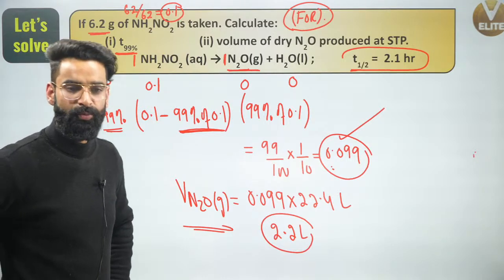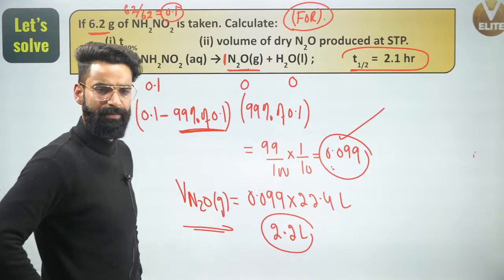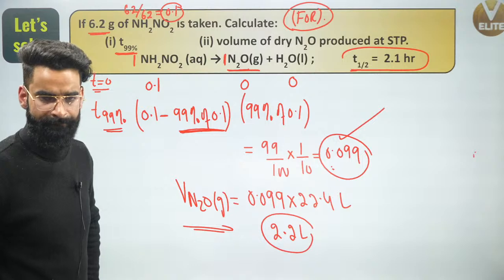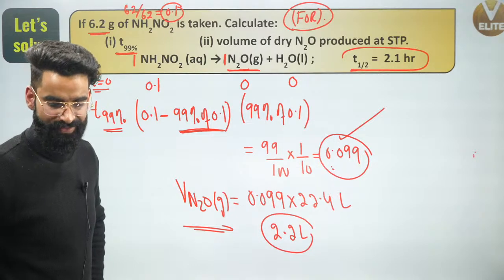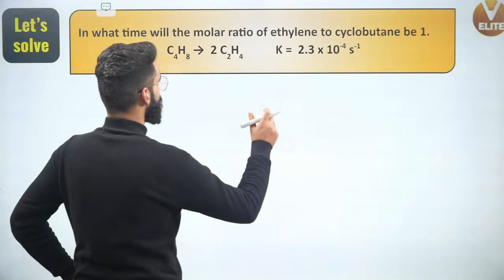Someone is asking how 22.4. At STP, if you want to convert moles into volume, you have to multiply by 22.4. Wonderful. Let me move on, guys, to one more question.